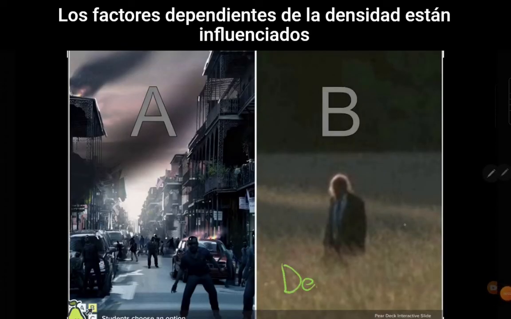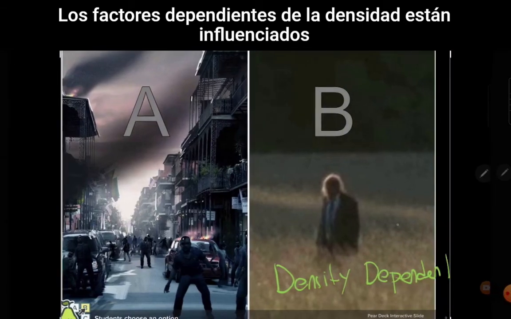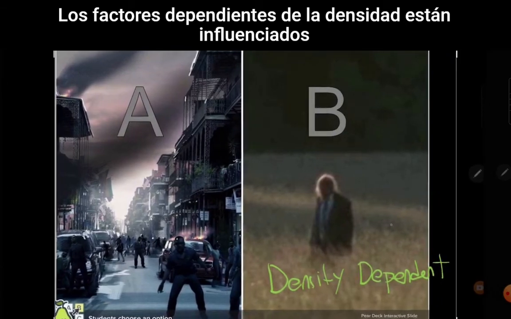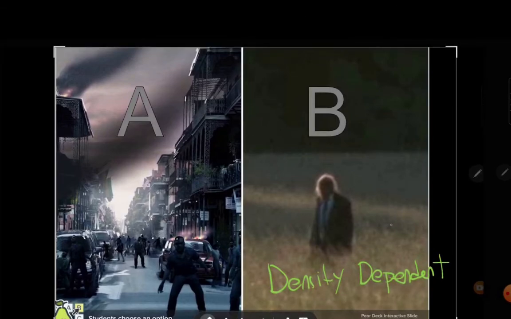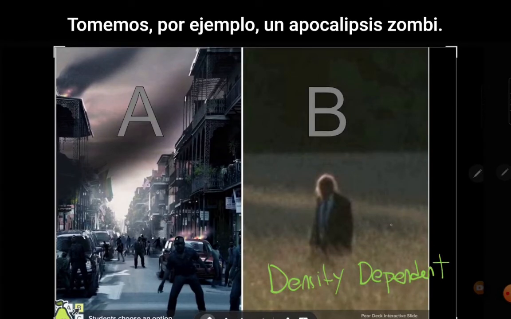Density dependent factors are influenced by density. Take, for example, a zombie apocalypse.